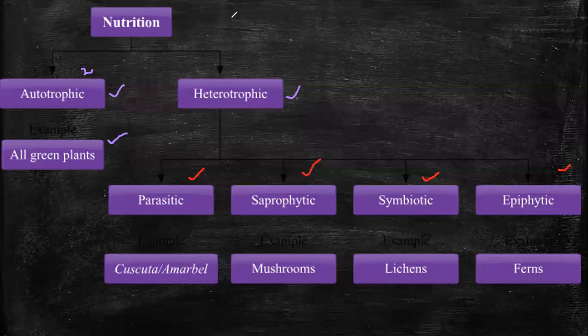Yeah, taking food from others, that is a host. Exactly, Abhijit. Correct, Ankit. Taking food from the host. So some organisms derive food or nutrition from plants or animals without killing them. Is that clear? Without killing them.